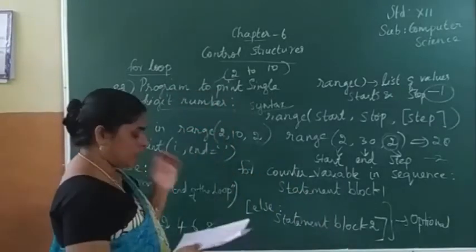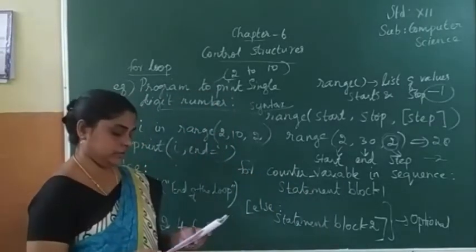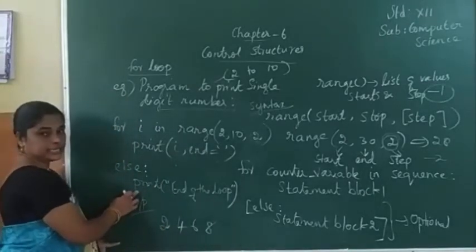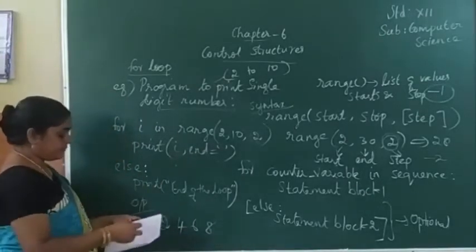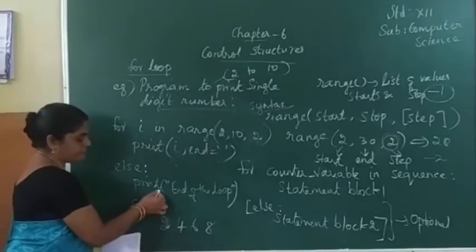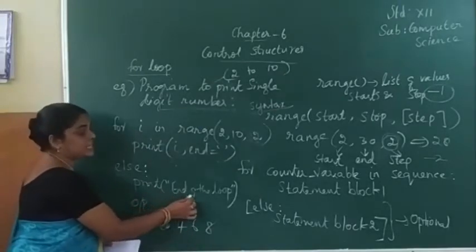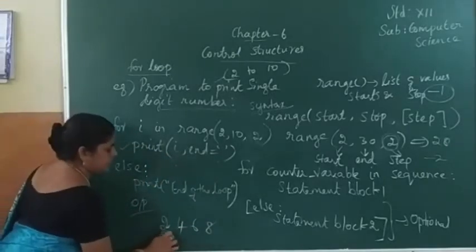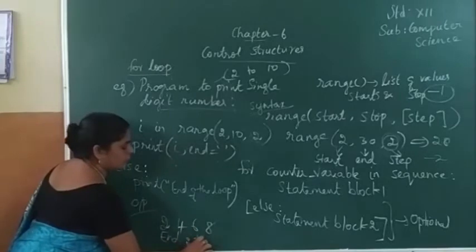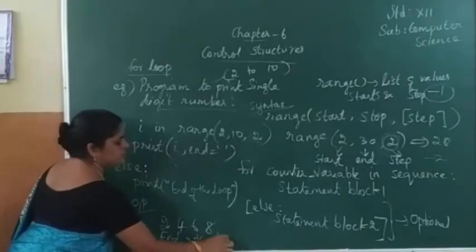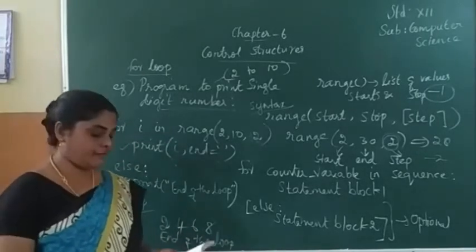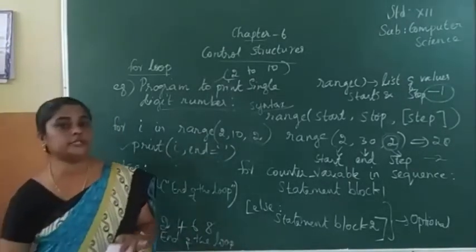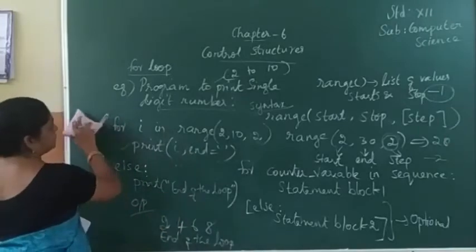Okay. That was without else. Now the next part is else. If we give that correct answer, after this loop, what will be displayed? End of the loop. First the loop statements, next what will be printed? End of the loop. Can you understand? This is about the for loop. Next we can write one more example using for loop.